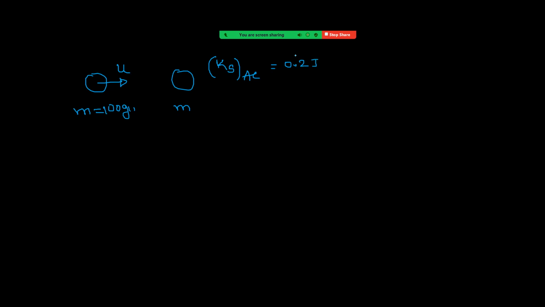So if you take energy conservation, we can write kinetic energy before collision, half m u square, is equal to kinetic energy after collision, 0.2, plus loss in kinetic energy. Okay, this is final value plus loss equal to initial value, right?